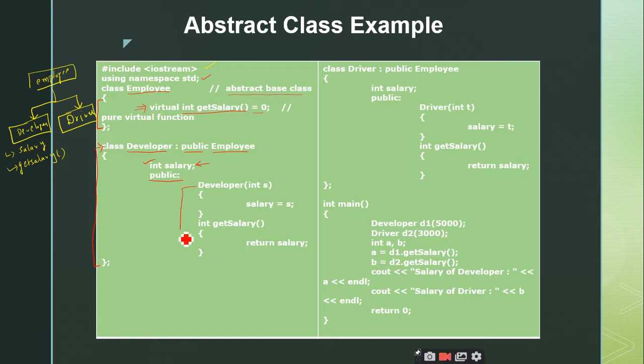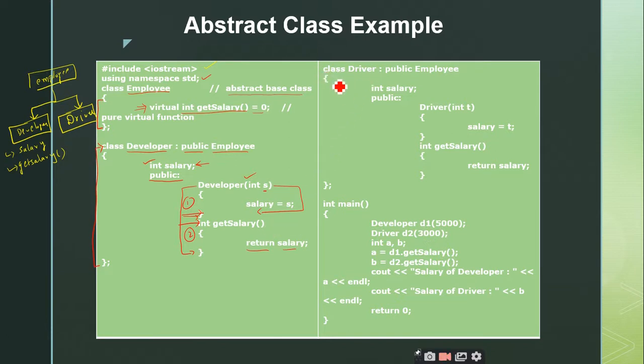I am defining two functions. This is one function and this is another function, from here to here, right? So what is this first function called? Parameterized constructor. It is a parameterized constructor where I am taking the value from the user when the user is creating the object, and that value is assigned to the private member salary, right? So this is clear. And the second function I am going to define inside this developer is get salary. Get salary means it is just returning the private data member salary, that's it.